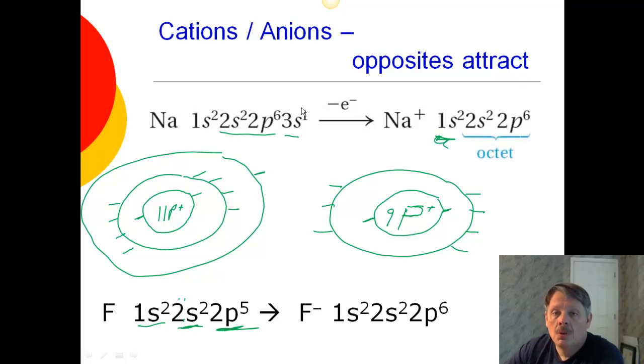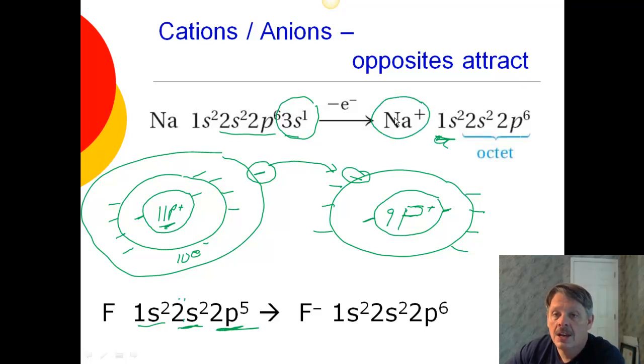Well, sodium, this 1 extra electron that's sitting out there, it's going to come off. And sodium is going to lose that electron, and that electron is going to come over here to fluorine. When it comes over here to fluorine, it's going to join over there. So as a result, sodium is still going to have 11 protons, but it's only going to have 10 electrons left. So it's going to have a positive charge because it has 1 extra proton. And that's what this is telling us up here.